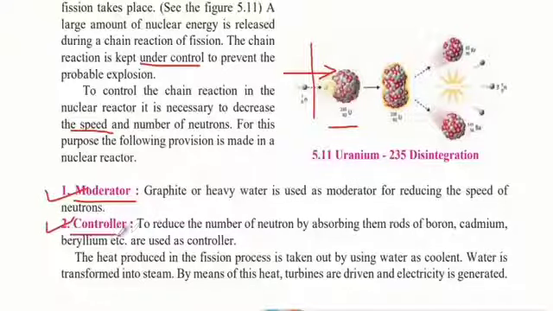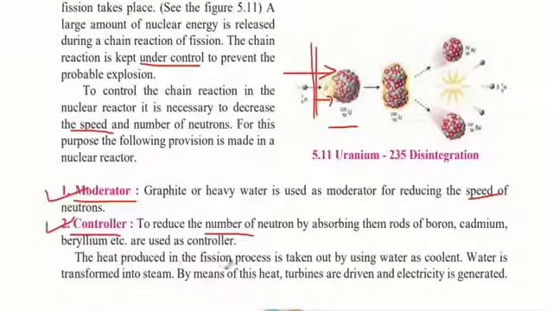The controller is used to reduce the number of neutrons by absorbing them in rods of boron, cadmium, beryllium, etc. Along with graphite and heavy water, there are also rods of boron, cadmium, and beryllium. These absorb a number of neutrons and only some are allowed to pass through. So the moderator decreases the speed and the controller decreases the number of neutrons.